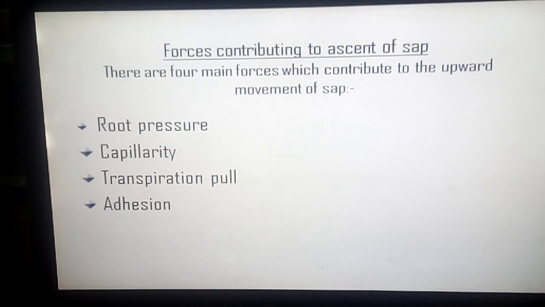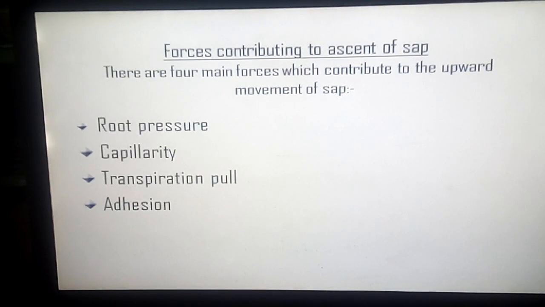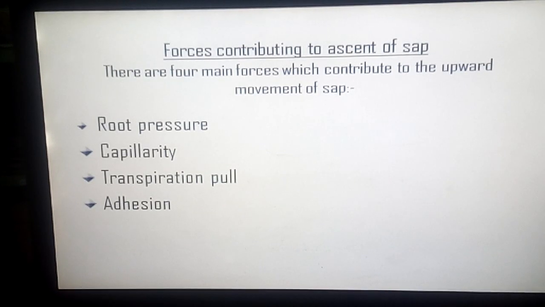Second, capillarity, that is, narrow diameter. The capillarity of xylem vessels causes the water from the lower level to rise to fill up the vacuum created by the loss of water due to transpiration from the leaves. The narrower the diameter of a tube, the greater will be the height of the water rising in it, exerting a force called capillary force.